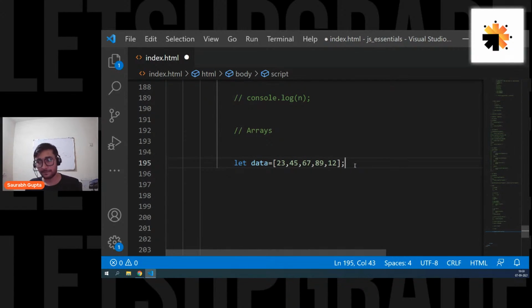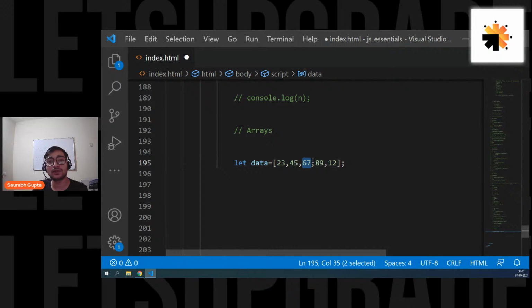Okay. Now then, what if I want to use a value from it? What if I want to use any data from it? So first of all, you have to understand one thing: how an array stores data. That is something you have to understand if you want to work with the values. So remember, guys, arrays basically store your data in terms of indexing. What array does is it simply provides a unique index to all these elements so that it's easier for you to access any element. And the indexing always starts from 0. That means this 23 is stored on the 0th index. This 45 is stored on the first index.